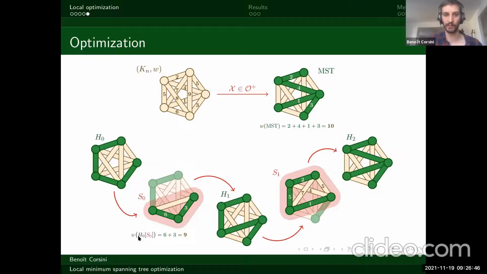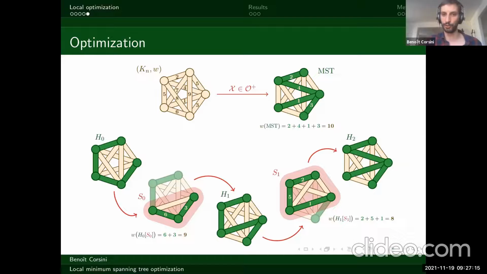So the cost for this step is 9, so 6 plus 3. Similarly, the cost of going from H1 to H2 is the weight of all the different green edges, so 2 plus 5 plus 1, which is 8. So the cost of this whole process is the maximum of 9 and 8, so it's 9. Here we have an optimization in O plus that has cost 9.